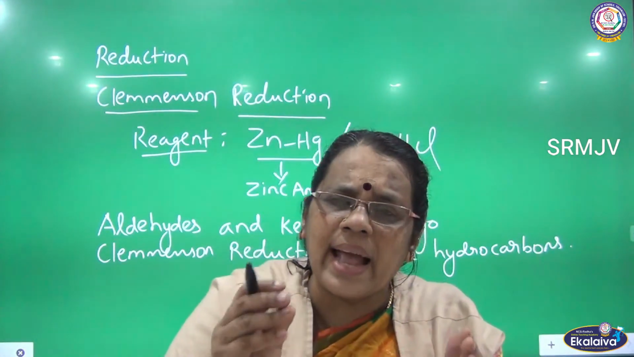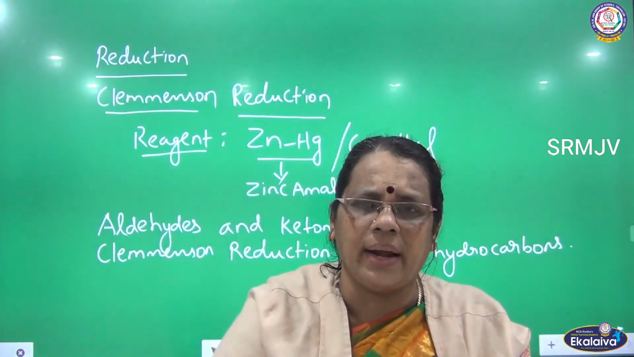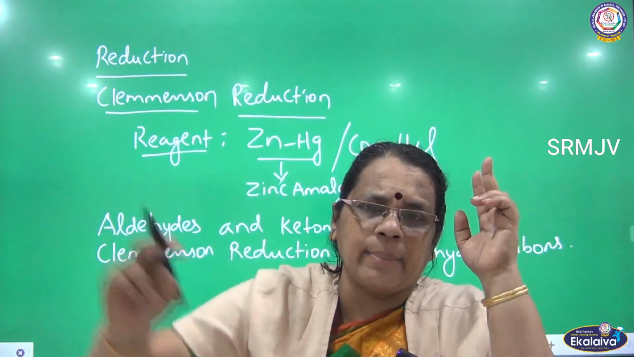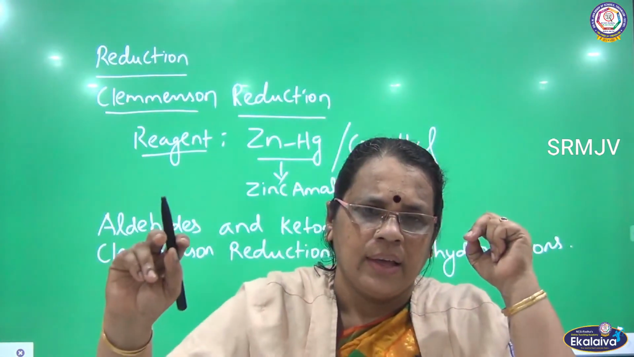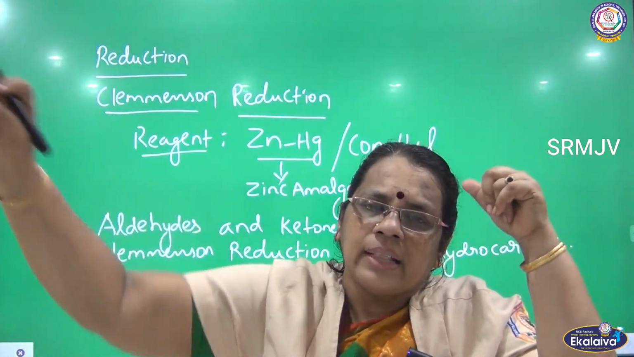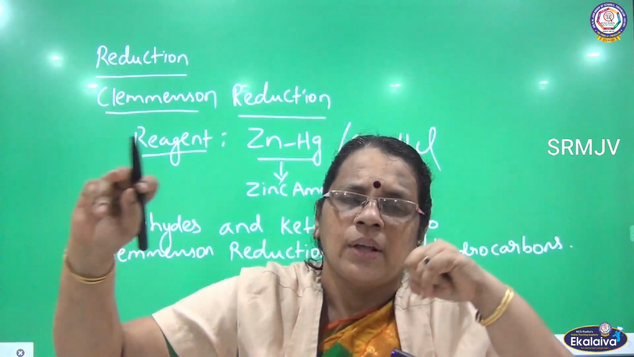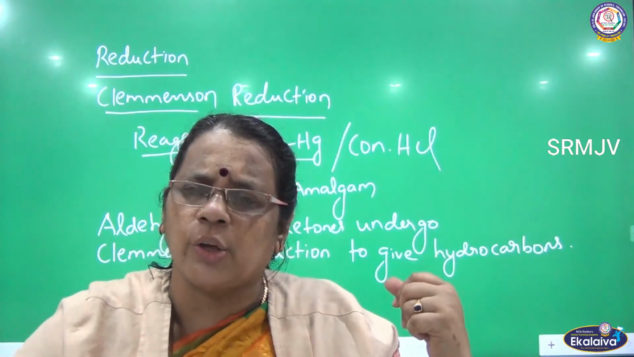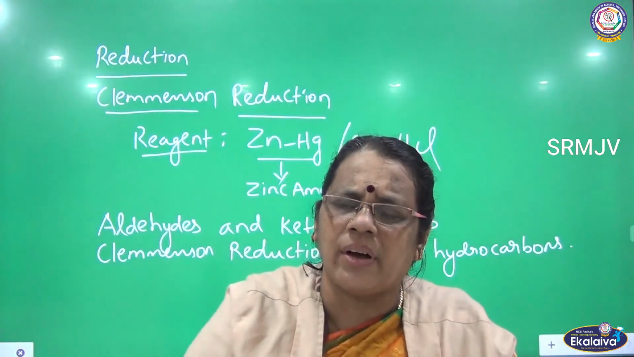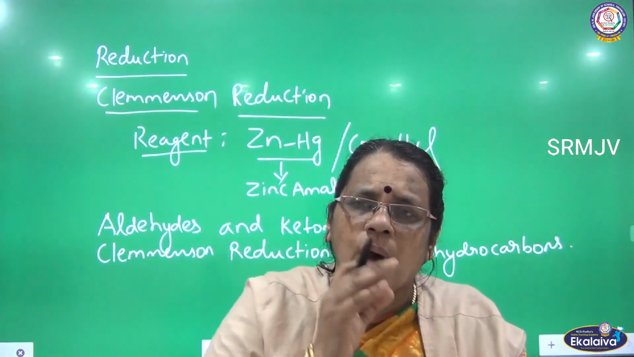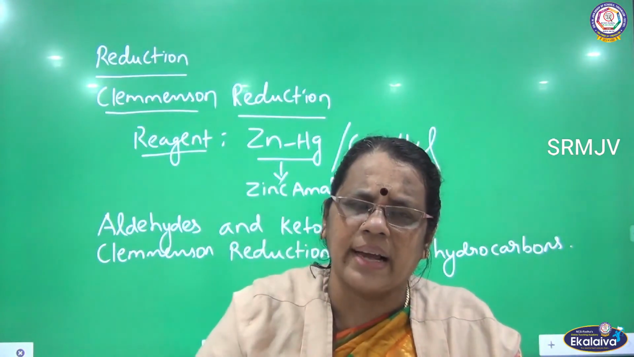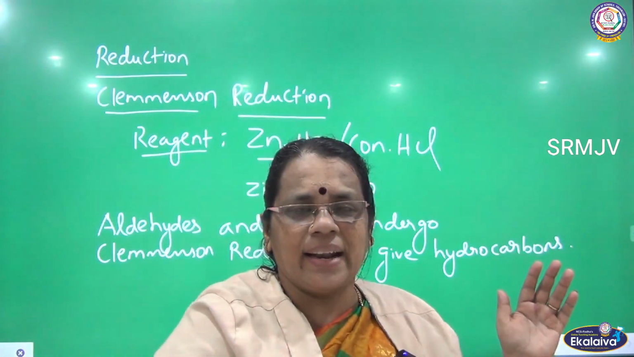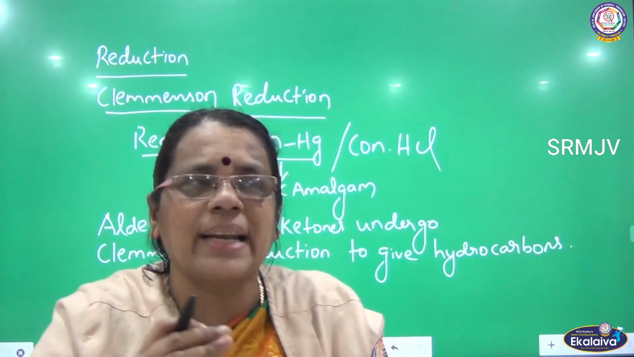If your reactant is aldehyde, for example acetaldehyde or ethanal, there will be 2 carbon. So if there are 2 carbon in the aldehyde, the product will be hydrocarbon with 2 carbon. If there are 3 carbon in the reactant, the product will be hydrocarbon with 3 carbon. So this is the condition. What is the product formed here? Hydrocarbons. So aldehydes and ketones undergo Clemmensen reduction. What is reduction actually? Addition of hydrogen. So we are adding hydrogen and we are going to convert these aldehydes and ketones into hydrocarbons.